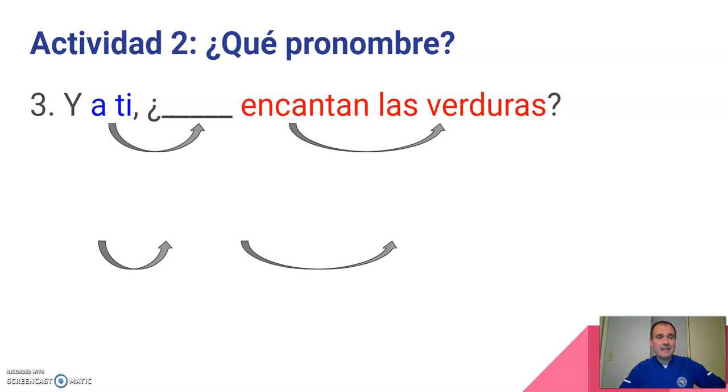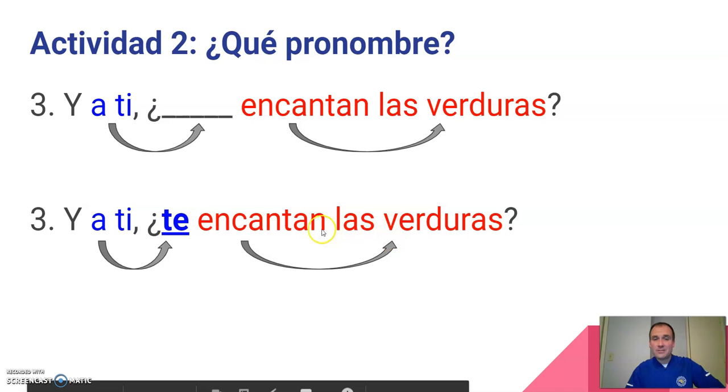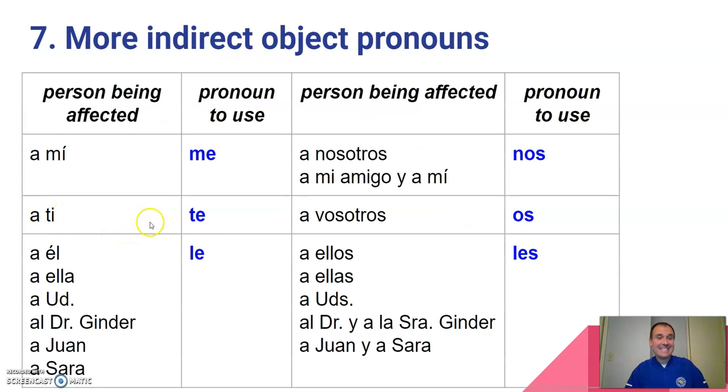Let's try another one. Y a ti encantan las verduras. What pronoun? Y a ti te encantan las verduras. Do you love vegetables? Encantan, verduras, those two match up. It's plural and plural. Why do we use the te here? It has to go back with a ti. Those two agree. So if we look over here, a ti corresponds with te.